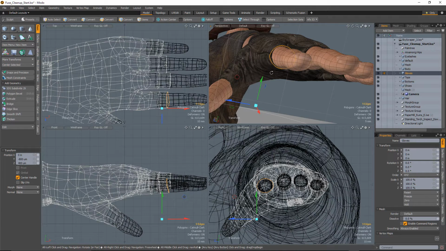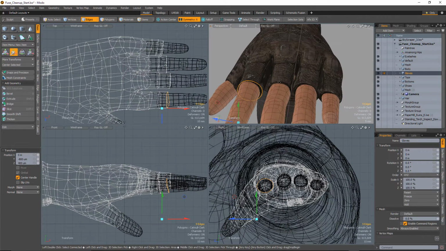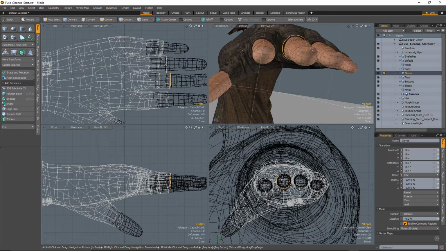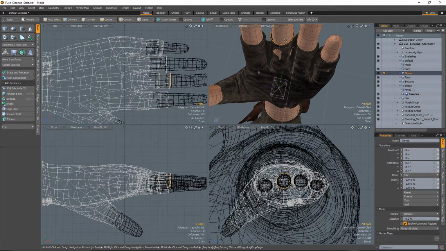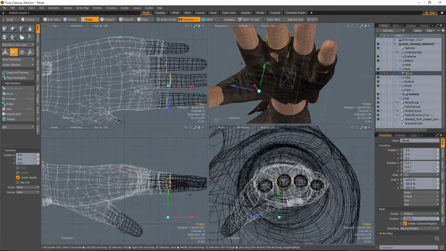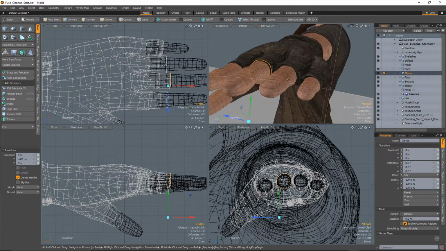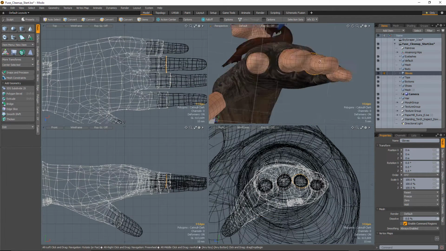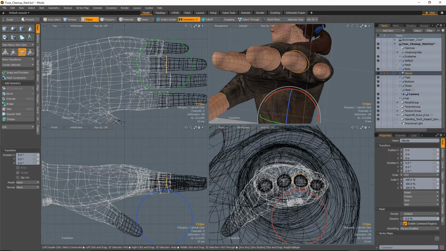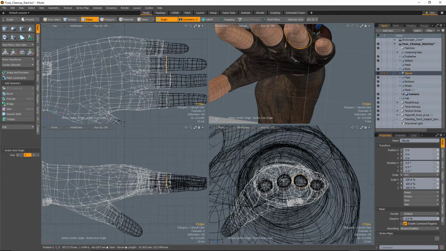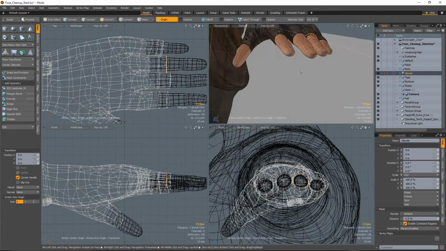And you'll notice that your transform tools are going to be a little bit offset, and that just has to do with the fact that this is a character that is attached to a skeletal rig, and it doesn't make too much of a difference when we're editing things like this, but when we get into the eyes in a moment, there are going to be some things that we'll need to do, so we'll check that out here in a moment. So I'm just going to flip through here really quickly, and make slight adjustments